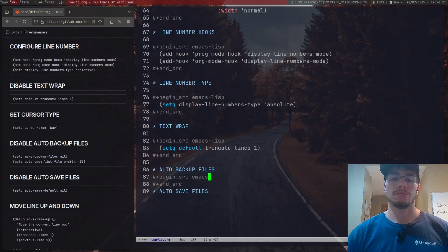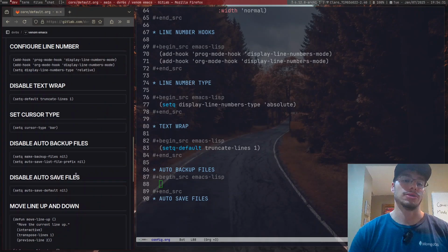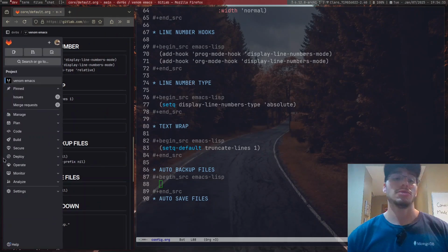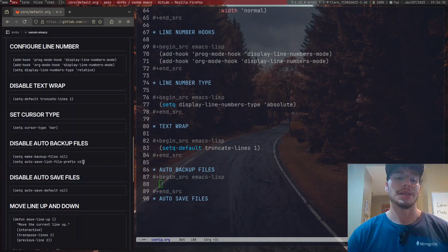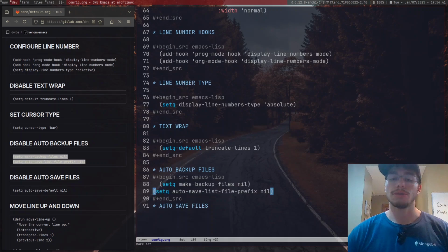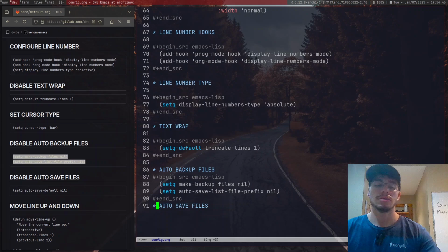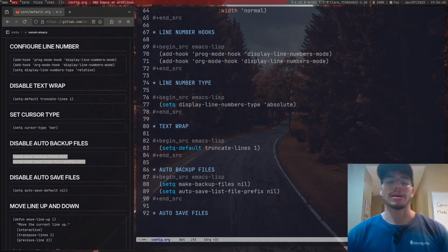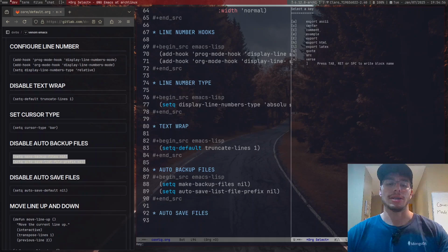my goodness. Emacs Lisp, both of them, I'll just say nil. In other words, I'm just going to disable them. Dislike them is one of the most stupid sentences that I've ever said. There we go. What was I? So now we have setq make-backup-files nil, and auto-save-list-file-prefix also not going to be available. Same thing in here.